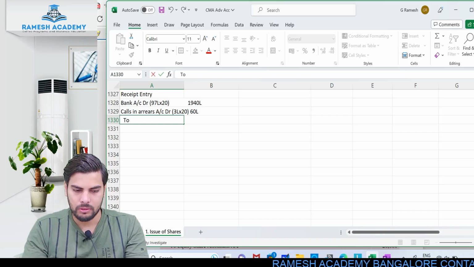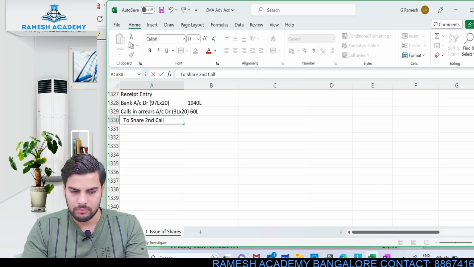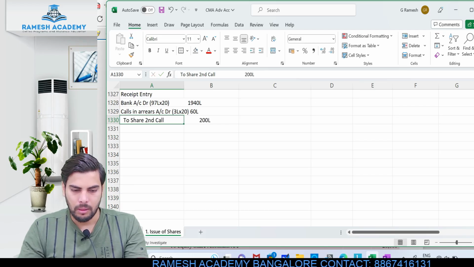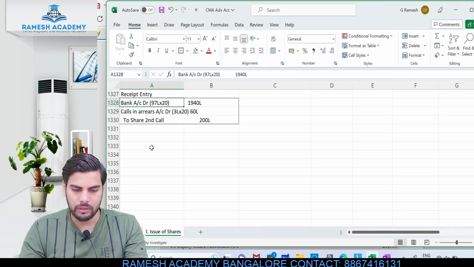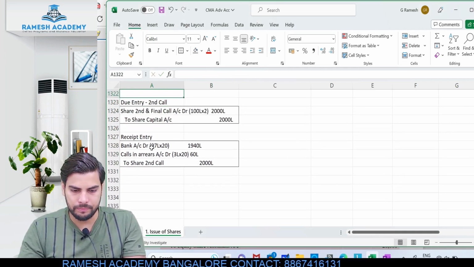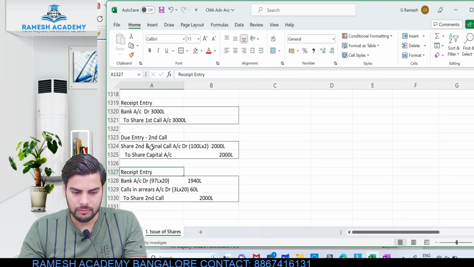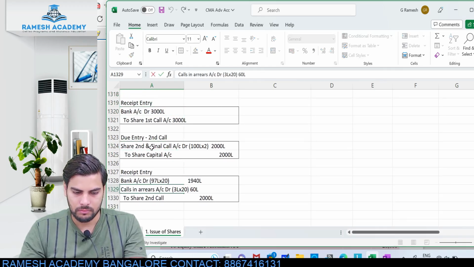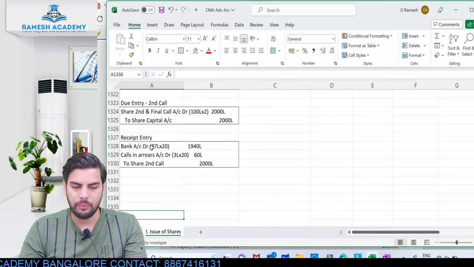To what? To share second and final call. The place where I was supposed to collect 2000 lakh, I end up collecting only 1940 lakh. Clear? So this would be the entry.